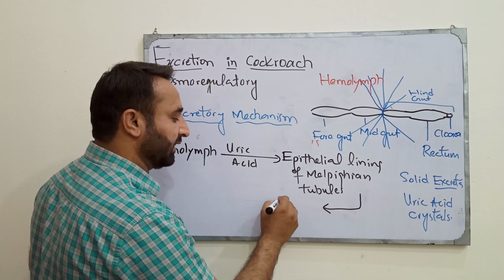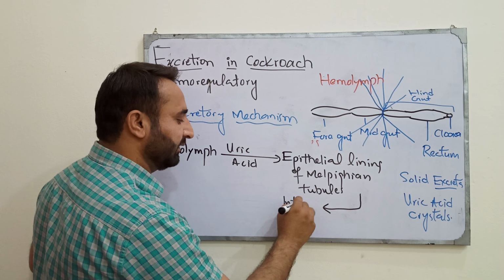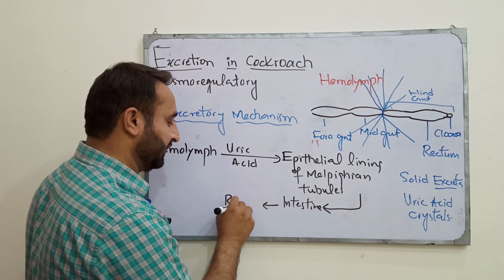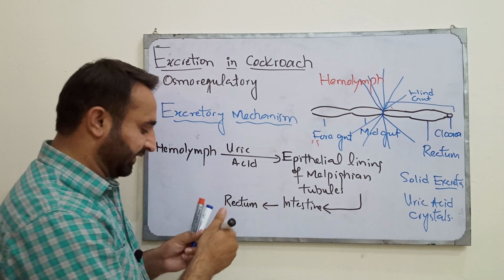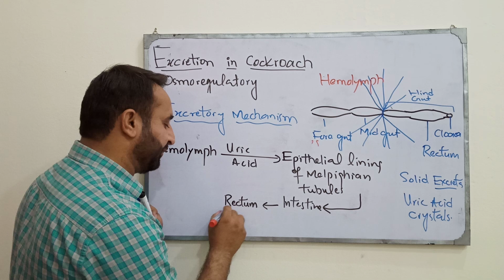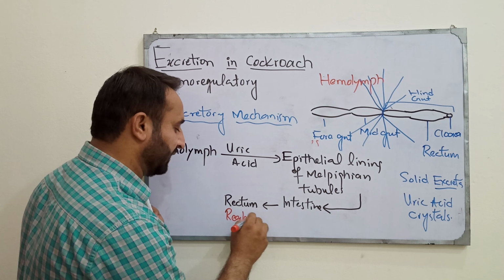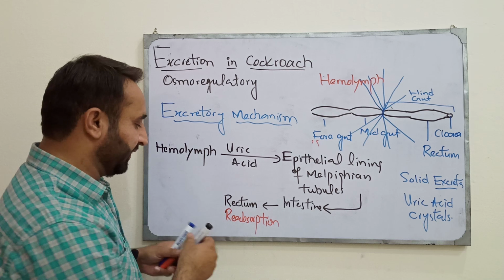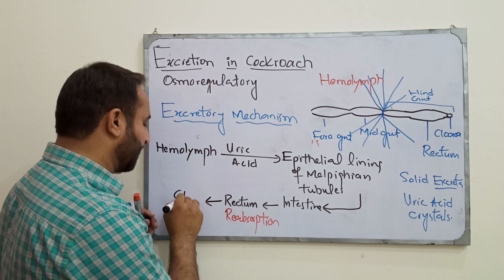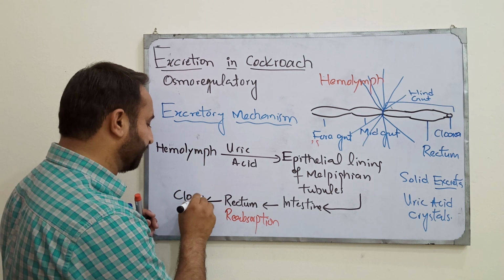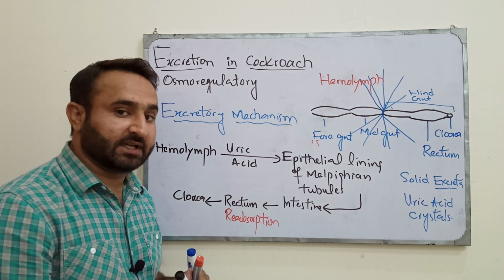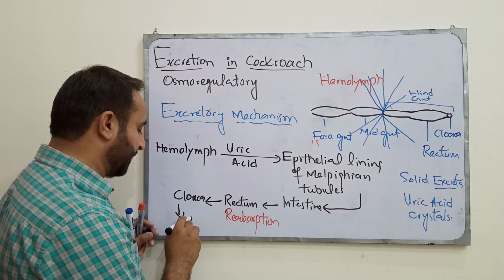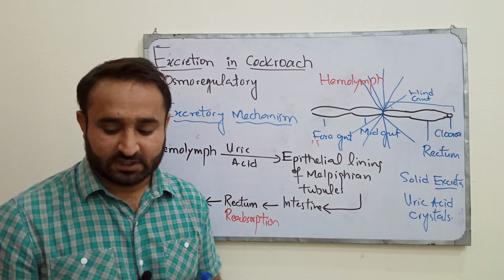This is sent to the intestine. From the intestine, the final part is the rectum. Rectum is the place where reabsorption of all water and useful salts takes place. From the rectum, the cloaca opens towards the outside and the solid excreta in the form of uric acid crystals is removed out of the body. This is the excretory mechanism.